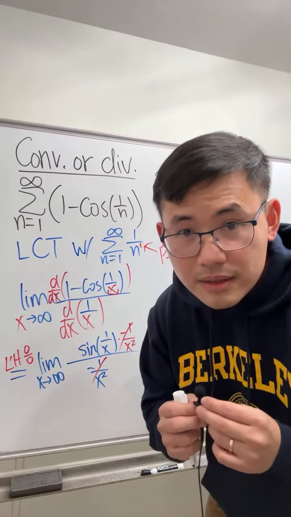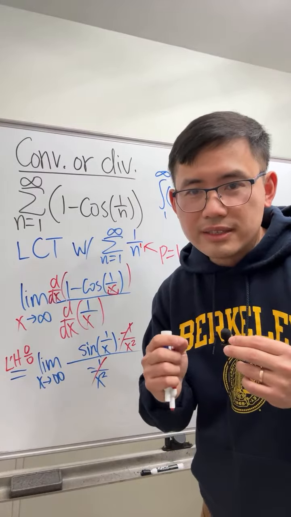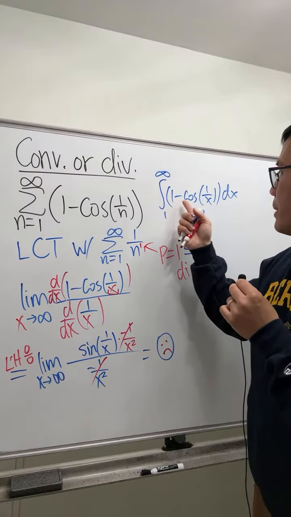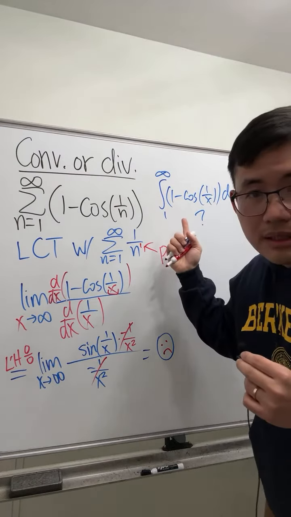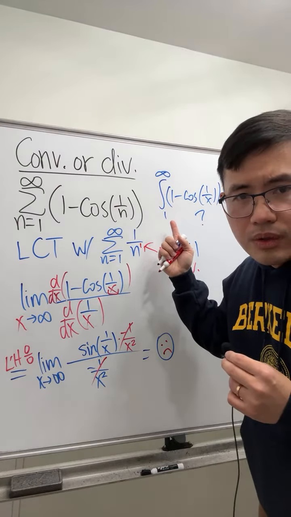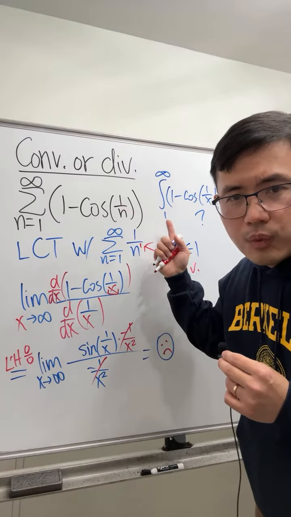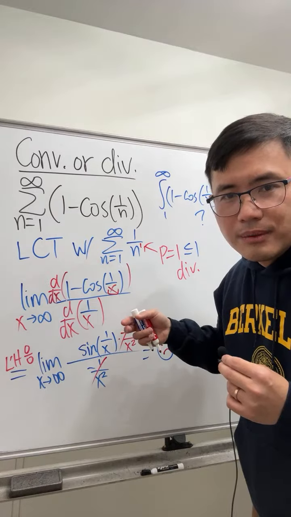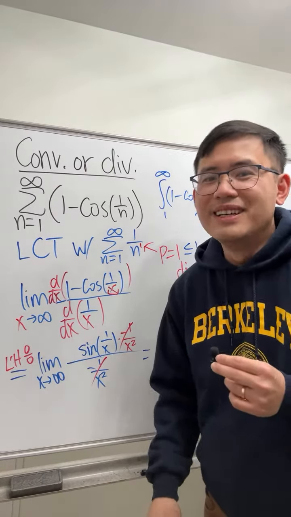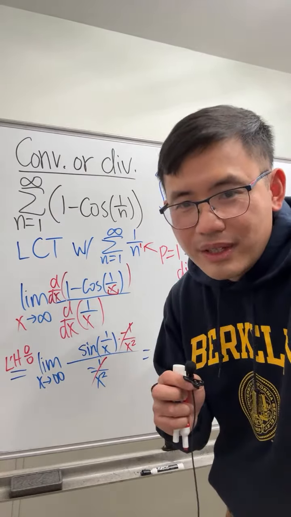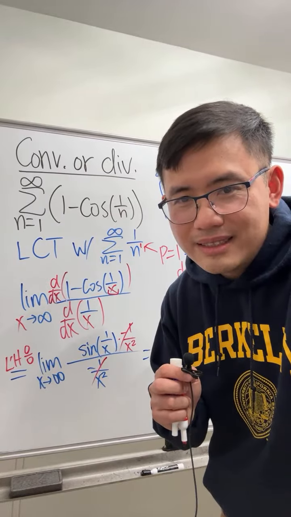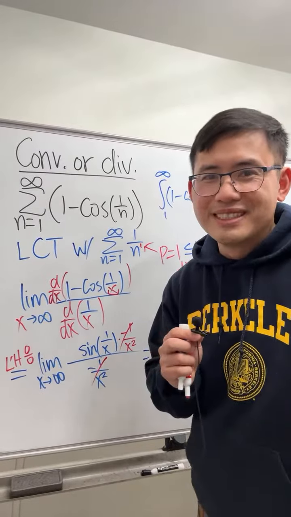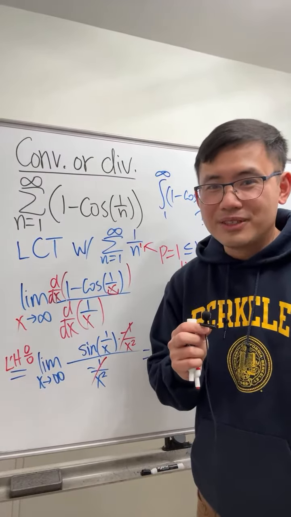Alright. So there's a suggestion. It says I would say 1 minus cosine of 1 over x is equal to 1 minus x squared over 2 plus O of x. Oh, the little O notation. Yes, you can do that. We don't have that in Cal 2 though, so I'm going to keep it with the Cal 2 methods and the notations.